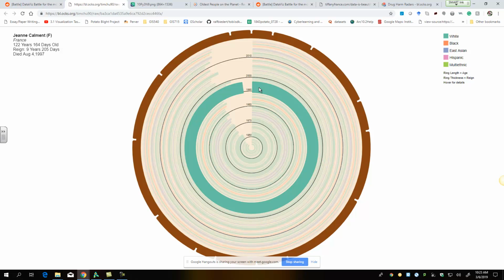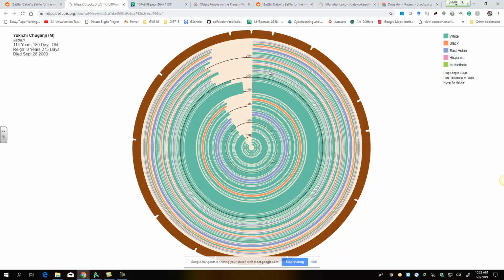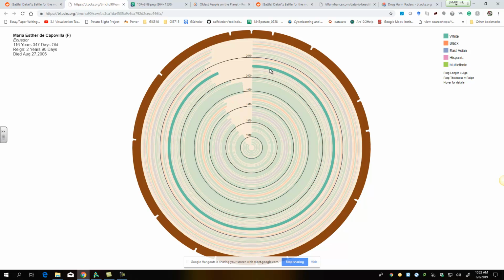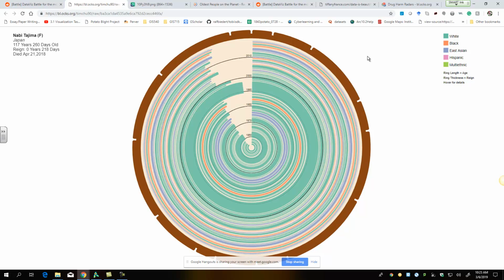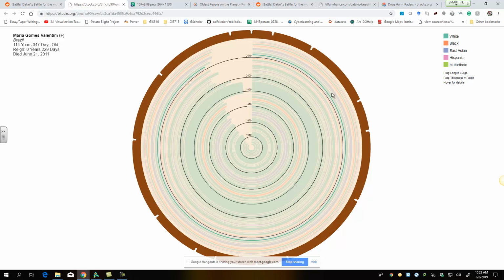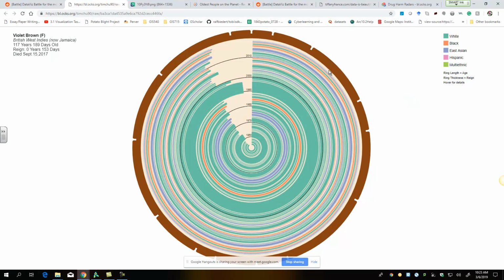Even if the person is the oldest, after some time they eventually die and another person will overtake them, beating their record. So this was the person who was oldest for over 9 years, and after that some people were only oldest for like 48 days and they got beaten by another person. It's kind of interesting to see. Yeah, this was really cool.